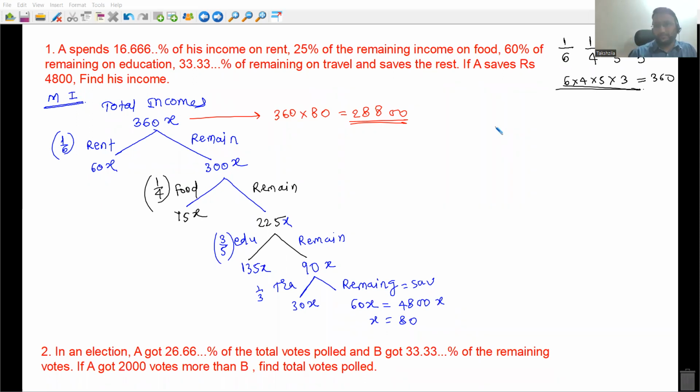Now, the second method. Over here, we are dealing with the remaining income. So what I will do is, I will assume total income as K. So how much am I going to spend on education? Tell me, after spending on education, how much am I left with? How much of K am I left with in terms of fraction? After spending 16.66%, sorry, rent, not education. After spending 16.66% of K on rent, how much am I left with?